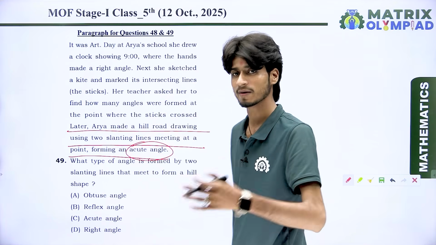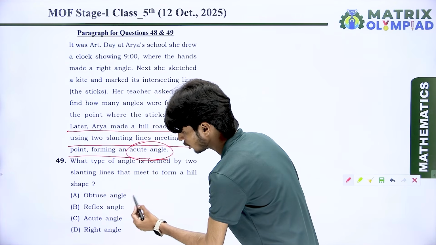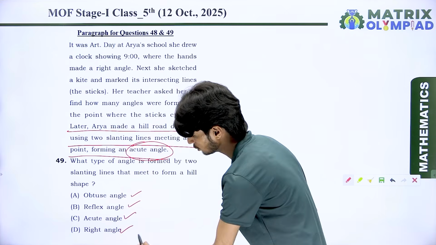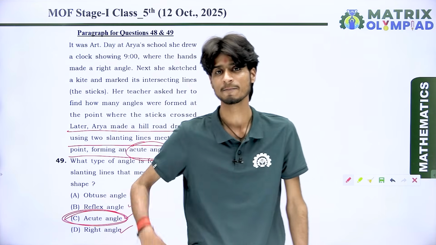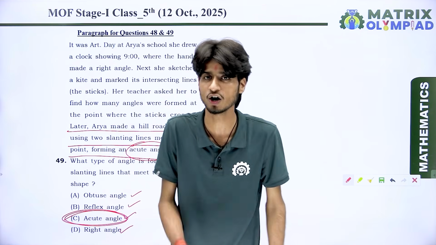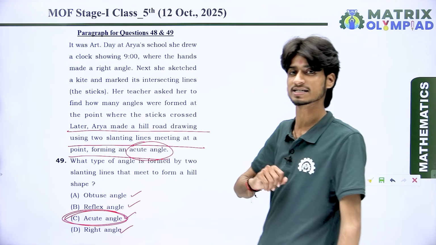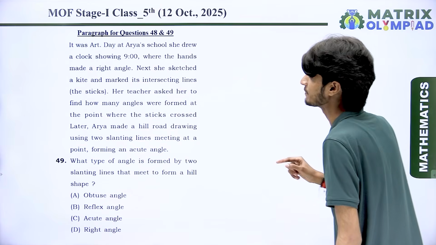The slanting lines make an angle which is acute. So in the options we have obtuse, reflex, right and acute. So the correct answer is acute angle, because this is given in the information. Got it? So the correct option is option C. Let's come to the last question of mathematics.